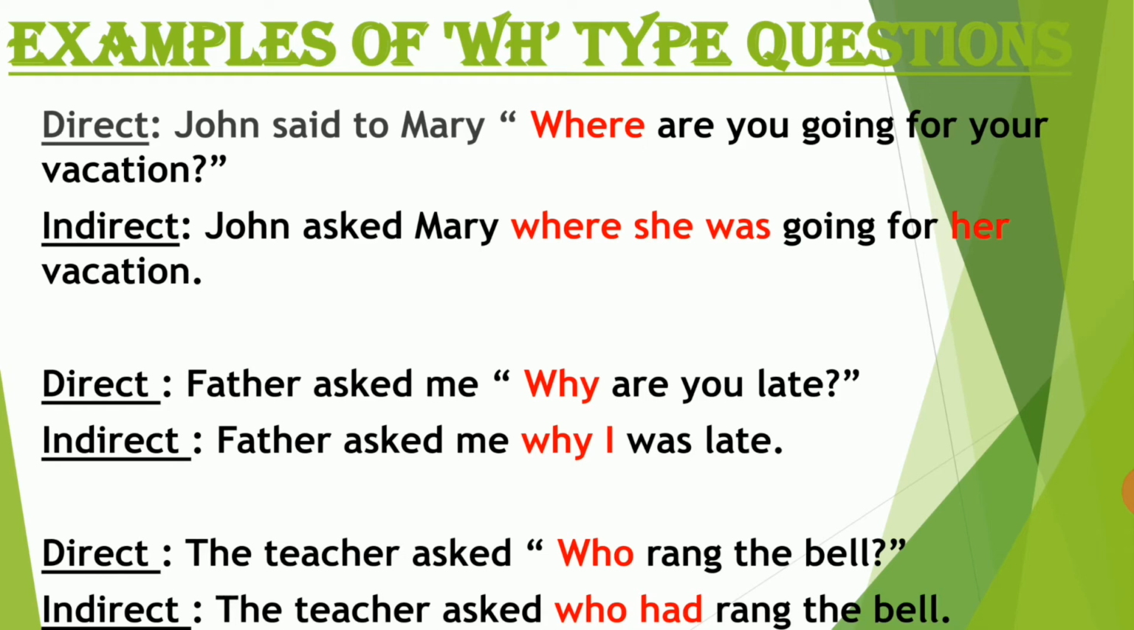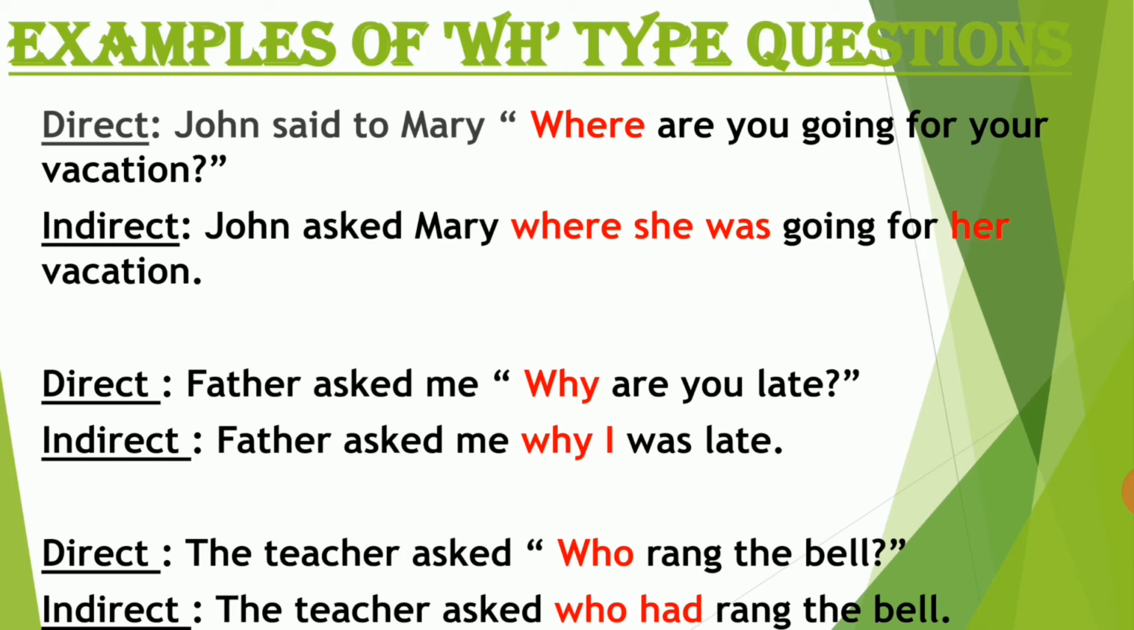So the next example is Father asked me, "Why are you late?" So you can see the why, WH word. In the indirect form, it will be as Father asked me why. The same why you have to write it below, and you have to remove the inverted commas, and it will be as Father asked me why I was late.